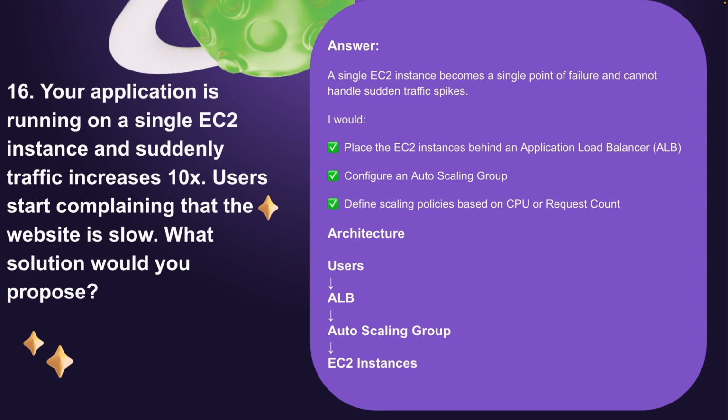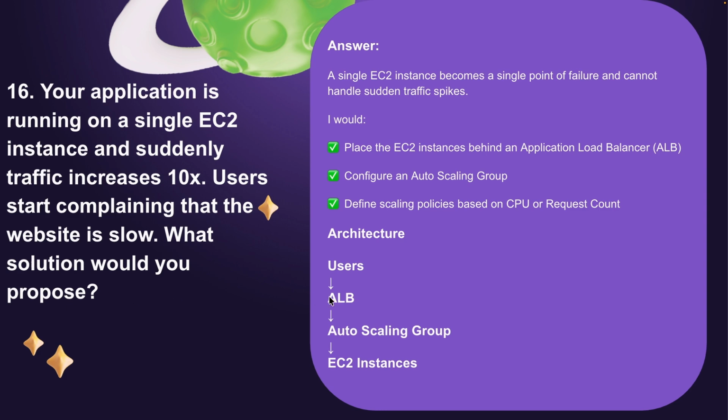In this case, on top of EC2 we can use an application load balancer. We can configure an auto scaling group, and in the auto scaling group we have to define a scaling policy based on CPU or request count. So the architecture will be user, ALB (application load balancer), then auto scaling group, and in the last, EC2.